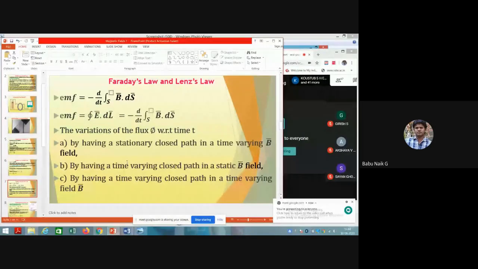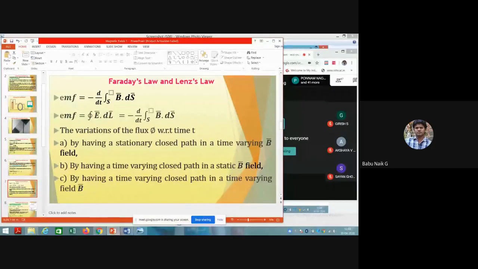The first one is having a stationary closed path. Please understand it here, this is the main concept. So by having a stationary closed path, the closed path which we are considering is a closed circuit, in a time varying B field. The stationary closed path is constant, and the B field varies with respect to time. That is, the magnetic field is going to vary with respect to time. So what will be our equations?